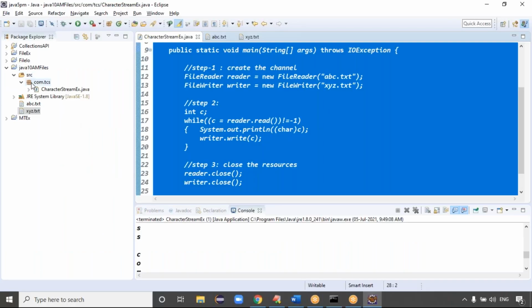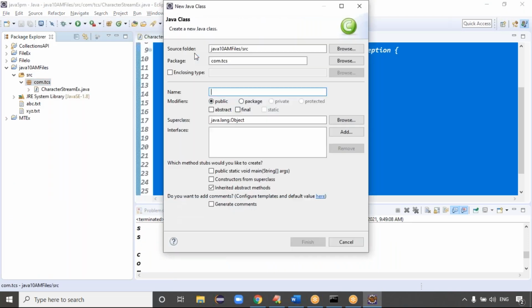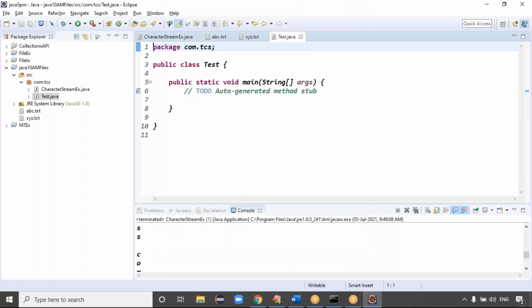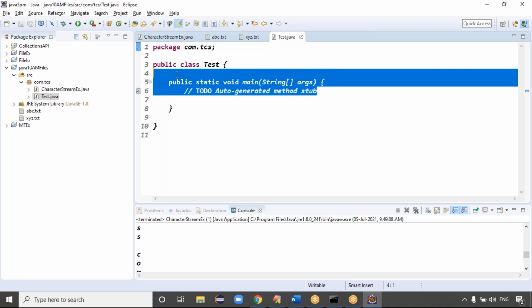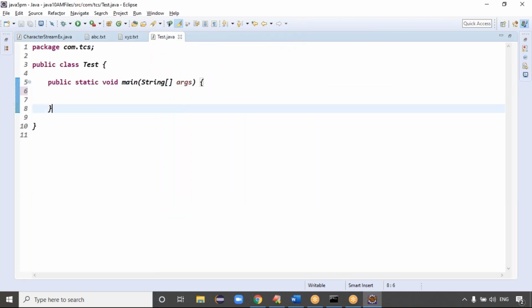Okay. Good. The second example you can see. Can I take one more small example? Yes, I take the test class simply com.tcs, click on finish. This is my test class. I want to create a sample, empty text file. How to create the empty text file? Tell me.